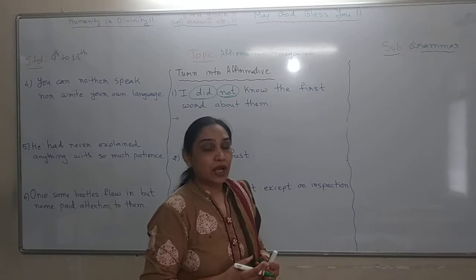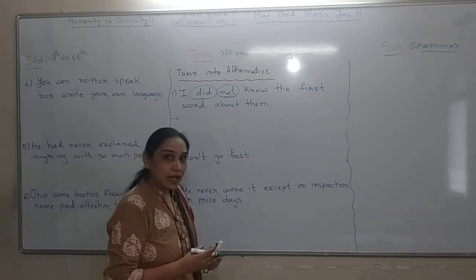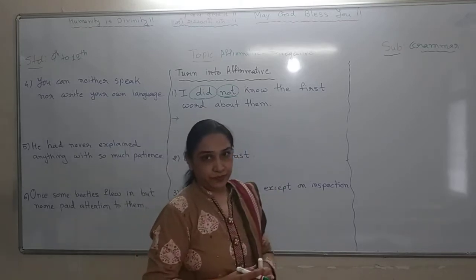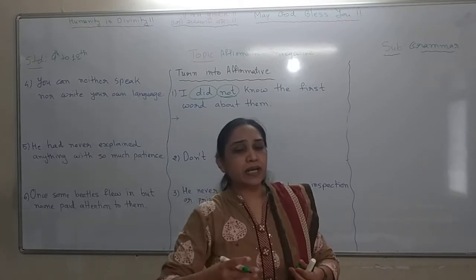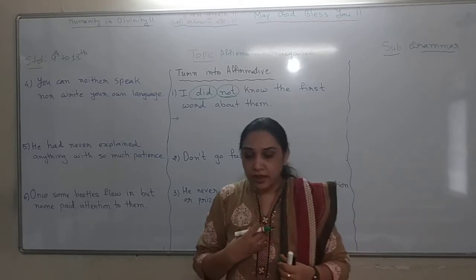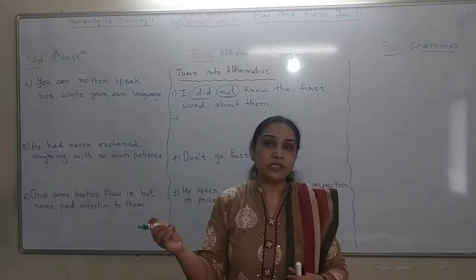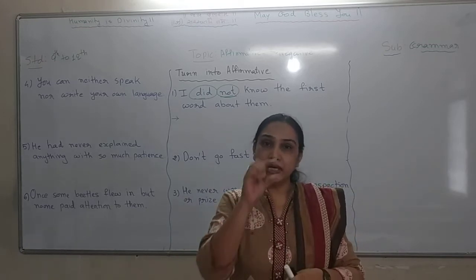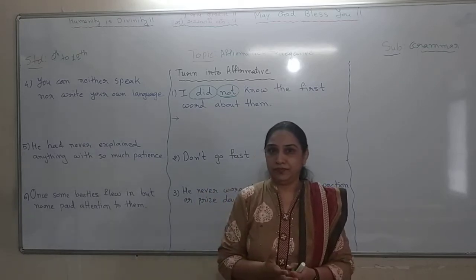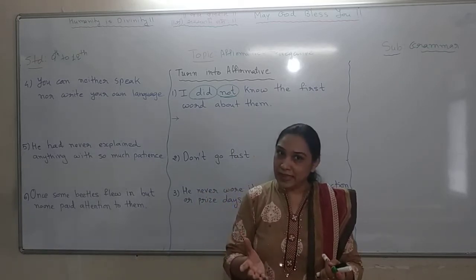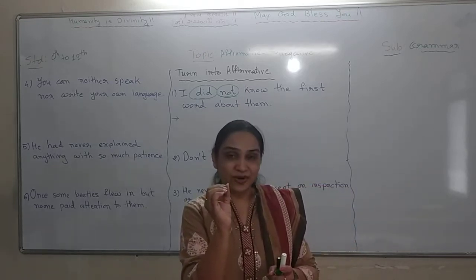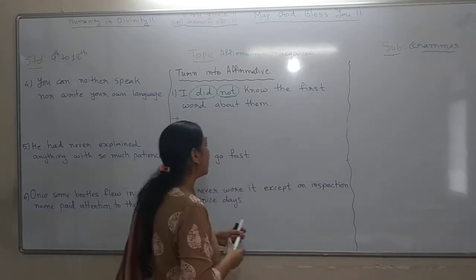So what should I do? I have to find a word which actually means did not know. So how can I keep the meaning of the sentence the same? Like, I don't know Sanskrit or I don't know history. So instead of using I do not know, I will go for I am completely unaware about Sanskrit. The meaning remains the same, but now my sentence does not have not. So what can be my answer over here?